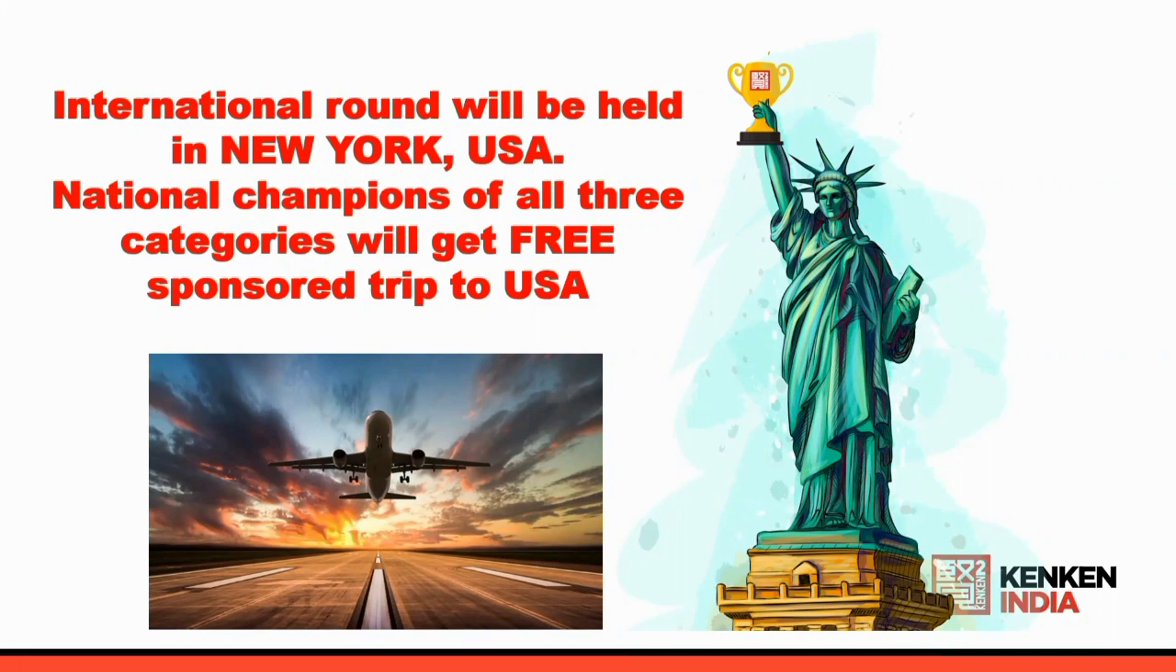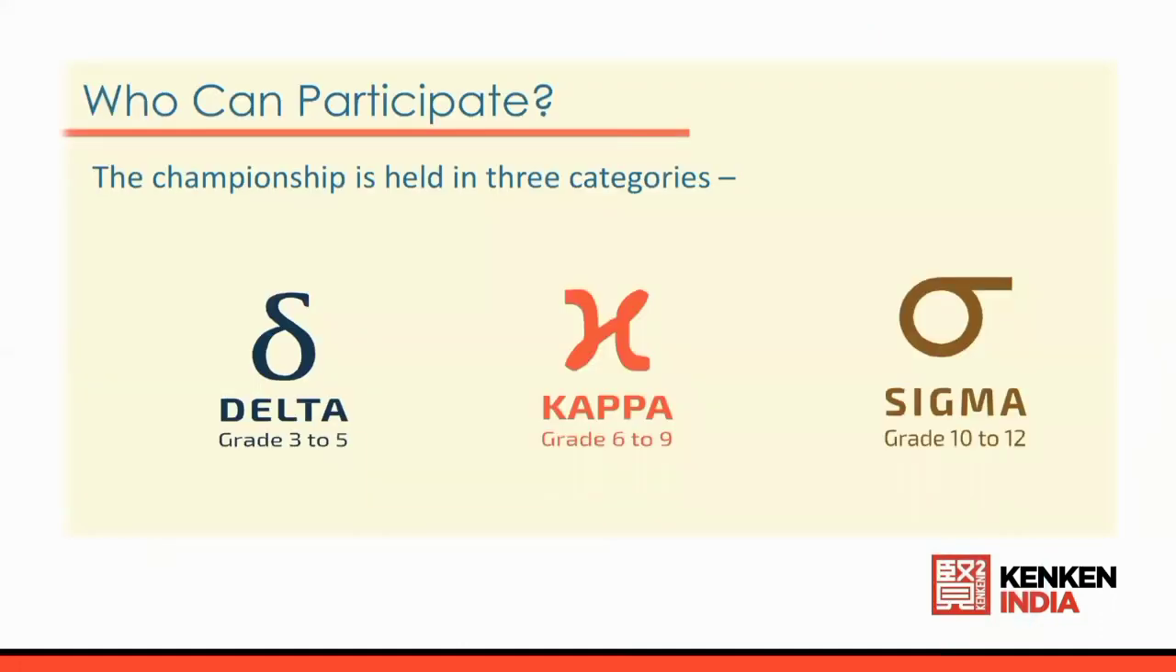Now let us understand the format of the competition. This competition is divided into three categories. Initially, Delta, which is meant for students of class 3 to class 5. Then Kappa, which is meant for students of class 6 to class 9. Then Sigma, which is meant for students from class 10 to class 12.